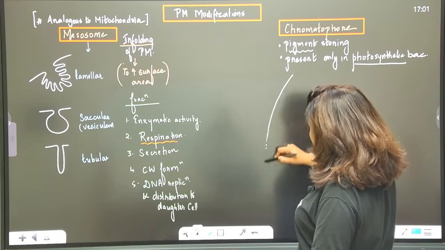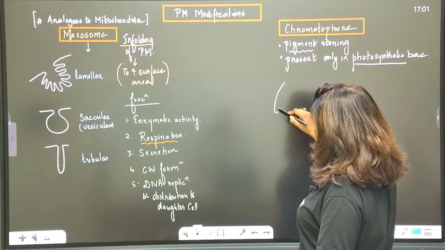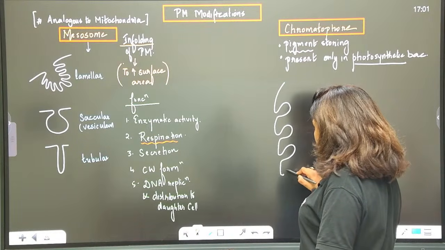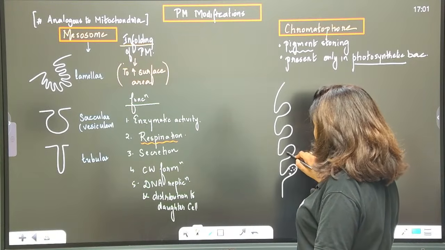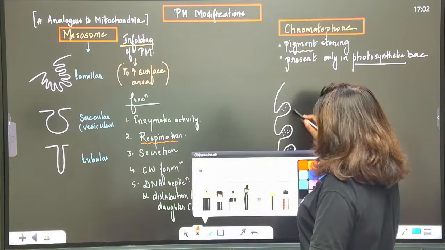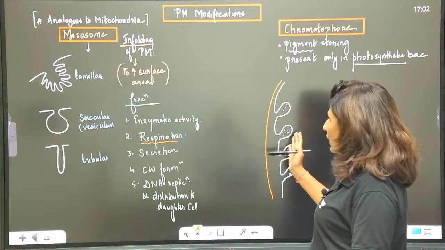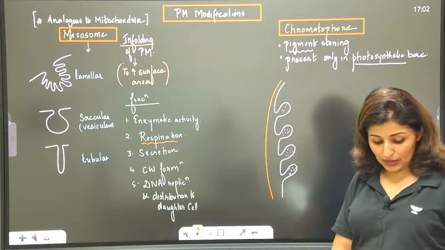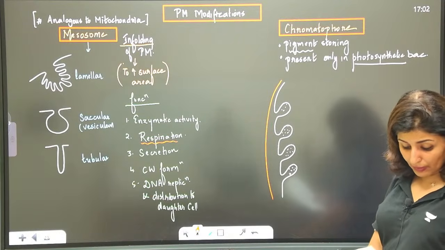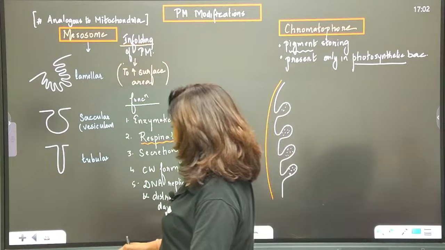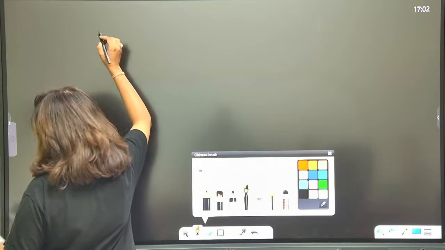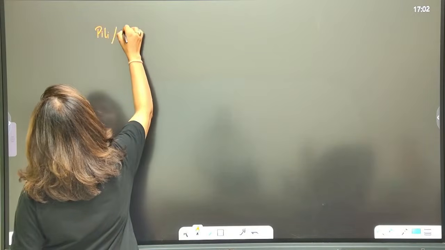So instead of this, the plasma membrane will again infold like this, like this, like this, and so on. And within this, there are pigments stored. These are chromatophores, and on the outer side you have the cell wall, and glycocalyx may or may not be present. Please tell me these points are clear to everyone. Anyone with any doubt, please tell me. Noted?